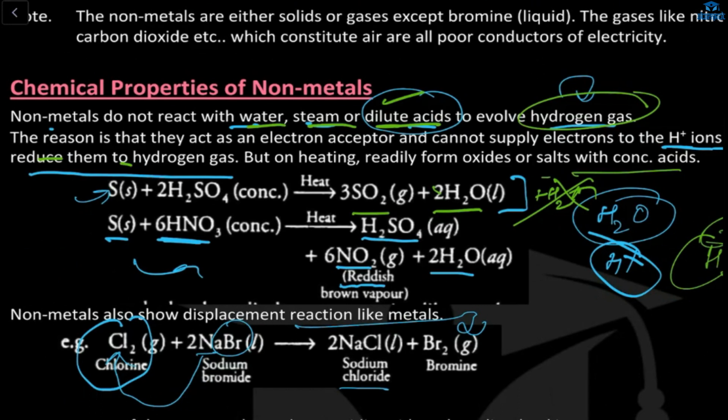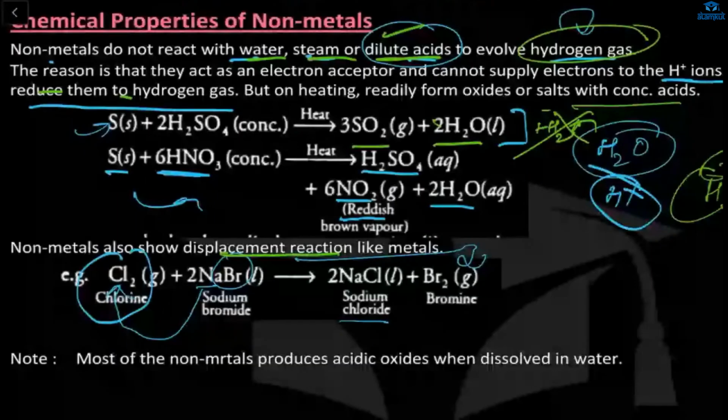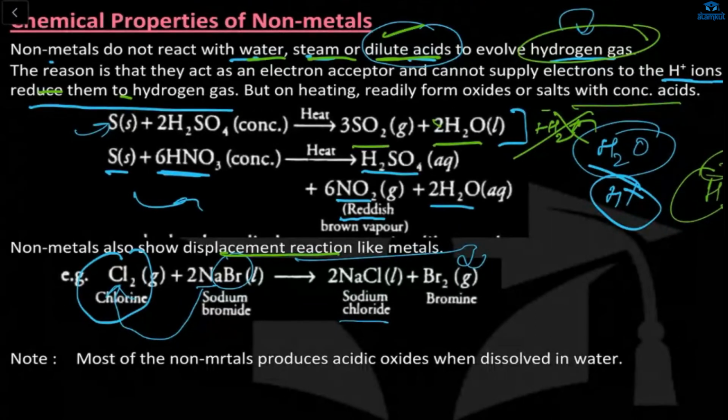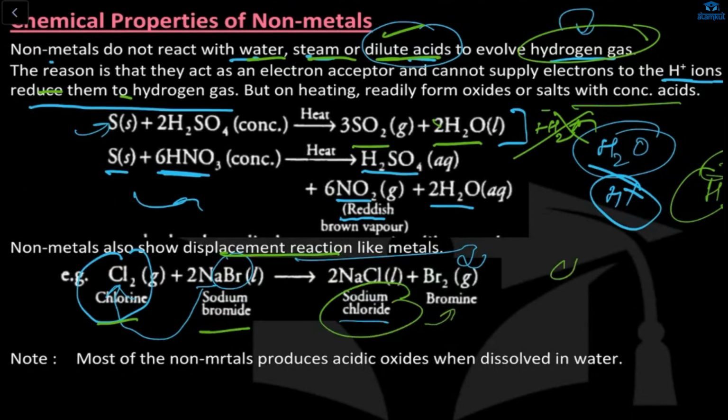Here also you see chlorine. This is the displacement reaction. We already know what a displacement reaction is: the most reactive element will displace a less reactive element. So here chlorine and sodium bromide. Now what is happening? Bromine is there. So is Cl more reactive or is bromine more reactive? Tell me. Is Cl coming first in the reactivity series or Br?